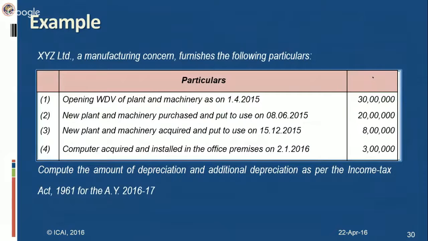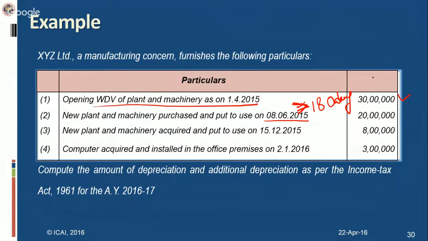Here is XYZ Limited, a manufacturing concern. It furnishes the following information. Its opening WDV of the plant and machinery is 30 lakhs. Now this company purchased a new plant and machinery and put it to use on 8/6/2015. It is used for more than 180 days, right? So it will be eligible for 100% of normal depreciation as well as additional depreciation. Since this is a new plant and machinery, it would be eligible for additional depreciation also.